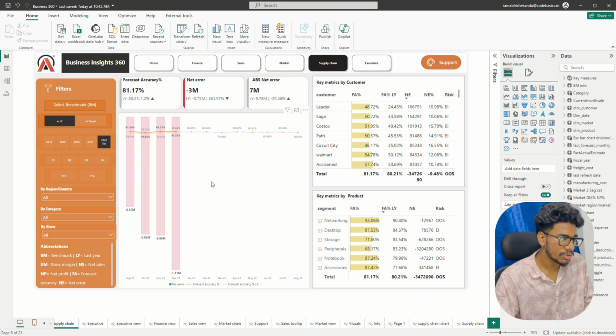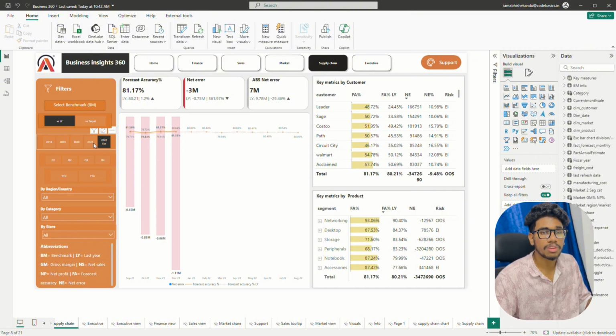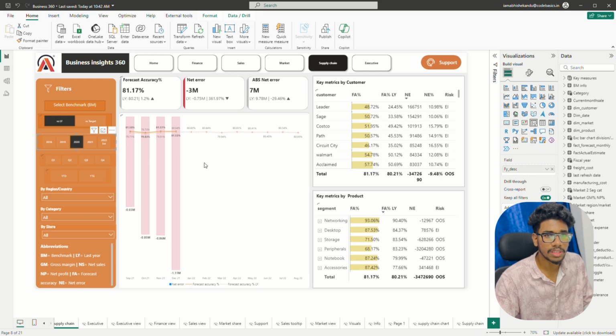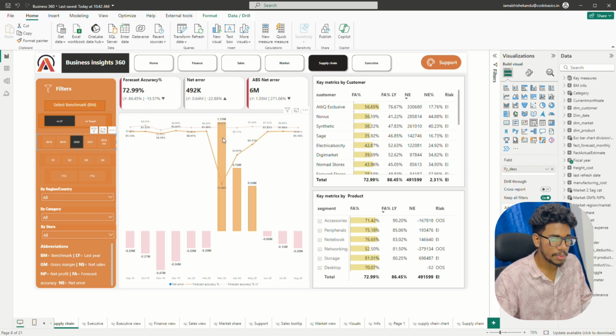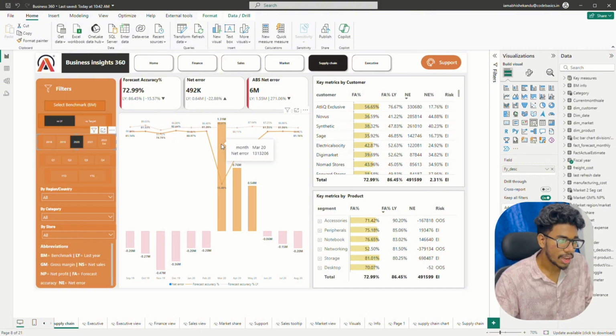By looking at this visual right here, you can get clear insights about their net error and forecast accuracy compared to the forecast accuracy last year. These two lines represent the forecast accuracy and the forecast last year, and this bar represents the net error. Let me tell you an example here. The forecast accuracy for 2020 decreased rapidly for the month of March from 81% to 15%.